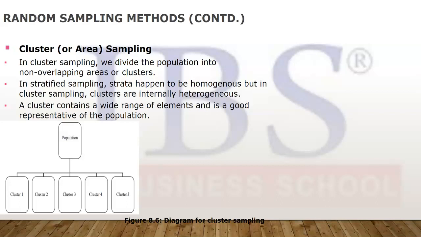So the difference between stratified and cluster is that from each stratum you select n number of units, whereas in cluster you select the whole cluster in one go. This is the difference. Another difference is that in stratified, within the strata units are homogeneous and between strata they are heterogeneous, whereas it is reverse in cluster. Within it is heterogeneous and between it is homogeneous. It's just the reverse of stratified sampling.